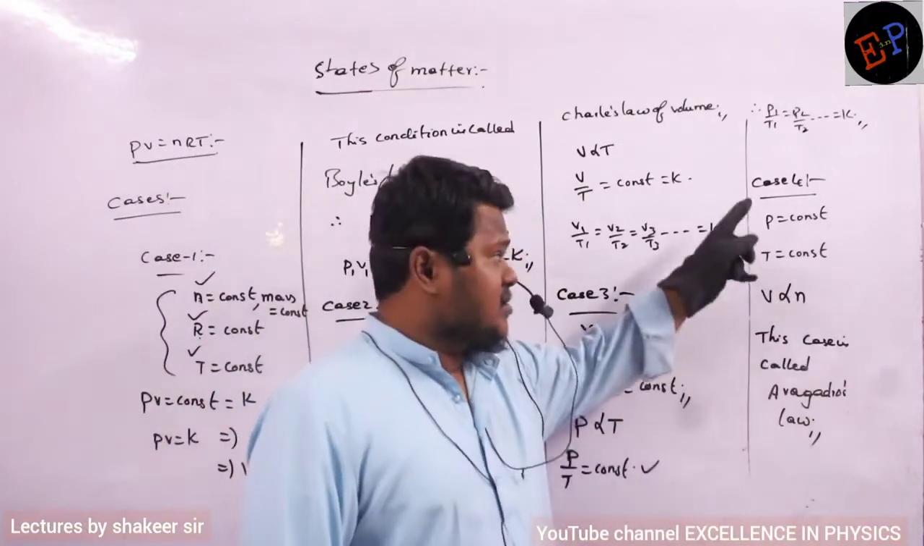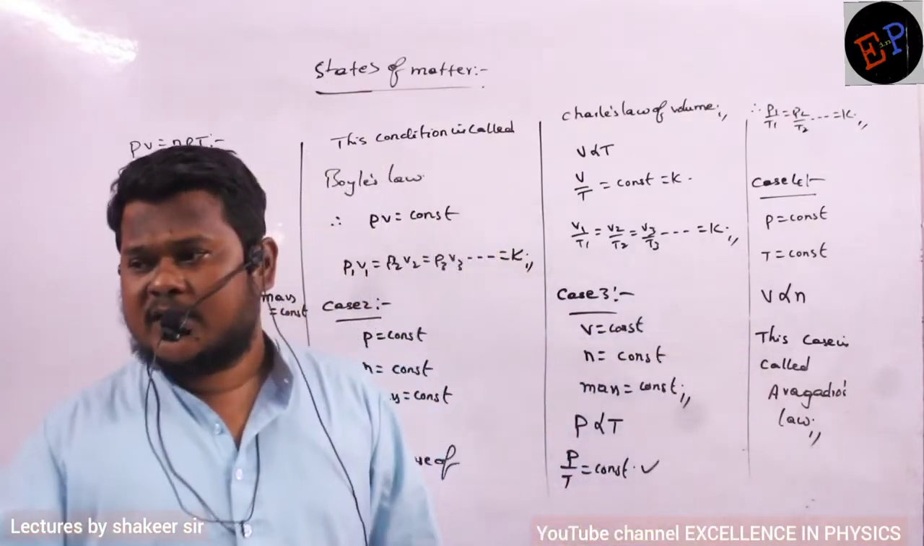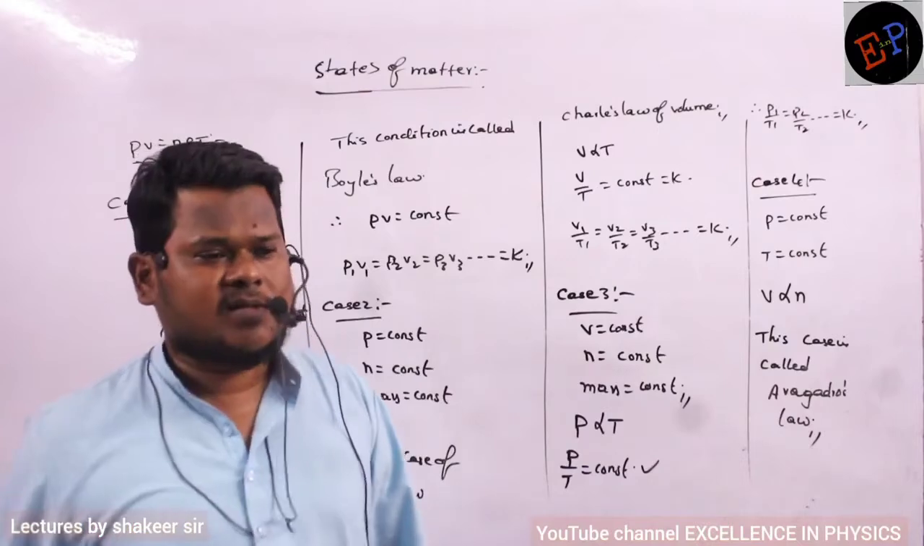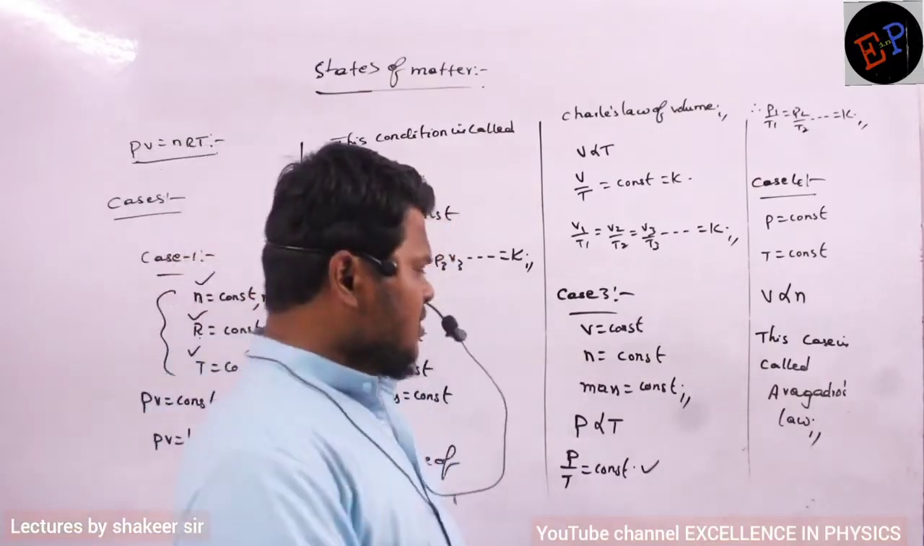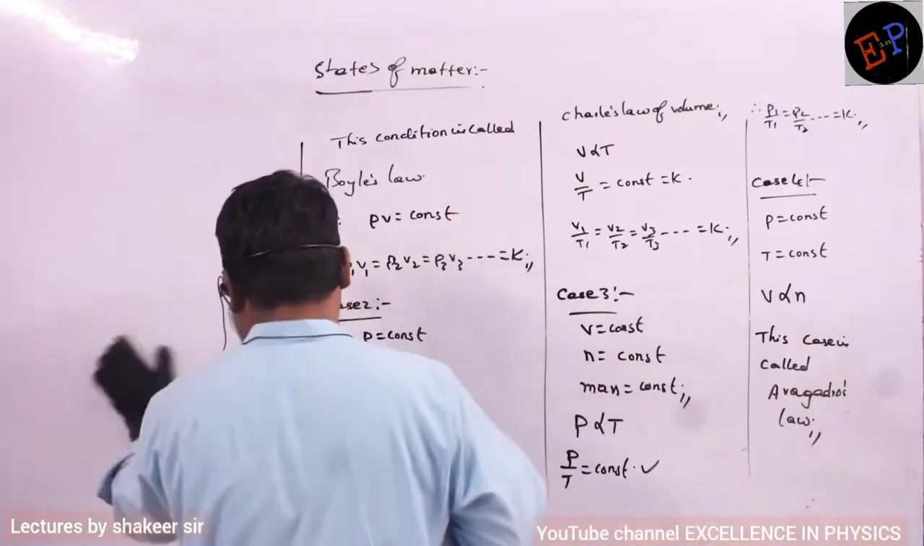Or I can say if pressure, temperature, and volume are constant, any sample of gas should have the same number of atoms, molecules or ions. I can say it like this also. Are you able to understand more? So write down the statement of Avogadro's law, then we will try to understand what is meant by Avogadro's law.